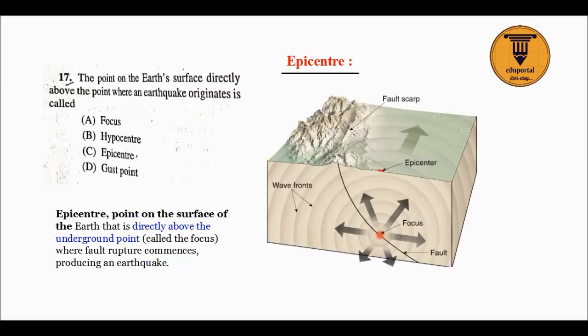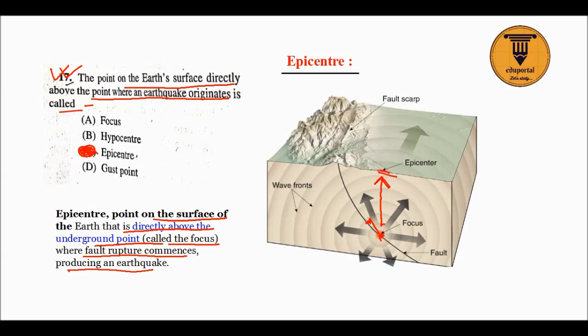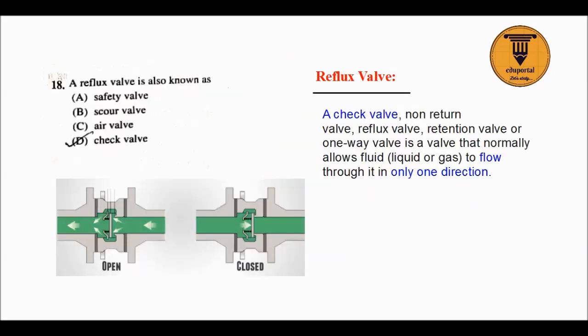Okay, so next question is epicenter. This is an easy question. The point on the earth's surface directly above the point where an earthquake originates is called epicenter. You all know epicenter. Epicenter is the point on the surface of the earth directly above the underground point called the focus, where the fault or rupture commences and produces the earthquake. So the point directly above this point on the earth surface is known as epicenter. So option C is the correct answer.